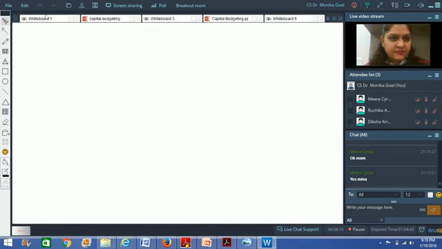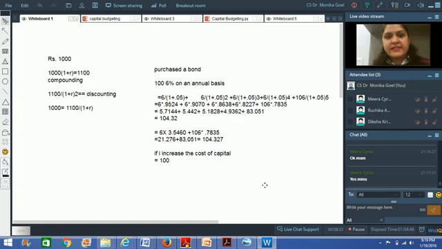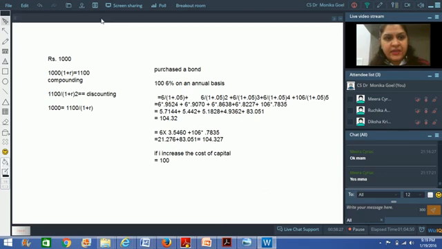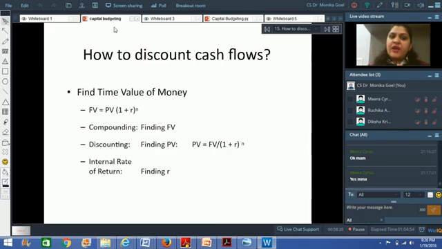I'll just give you a snapshot from when we discussed the bond case. Where was it? Just a second. The 106 example that I did. Here it should be. Let's see. Yeah, this is the example that I had done, where I had used the discounting and the compounding technique with you. So it says that you have to discount the cash flows when you want to use this method of net present value.